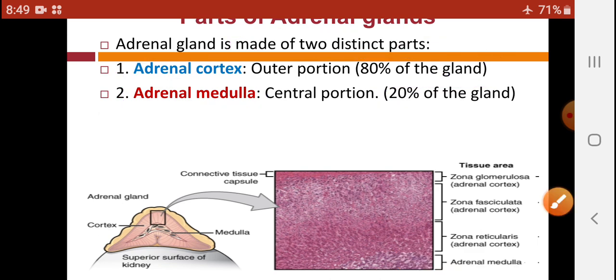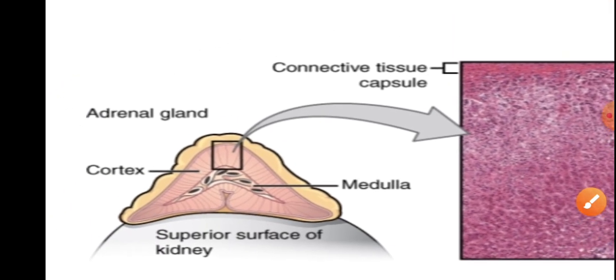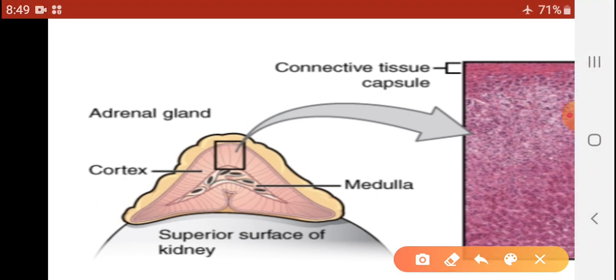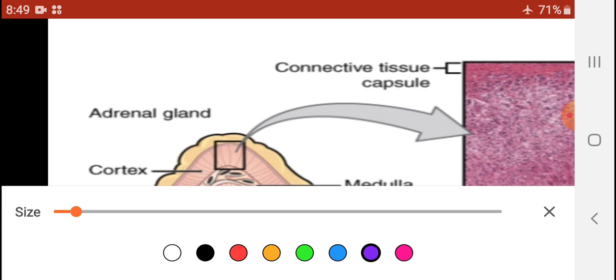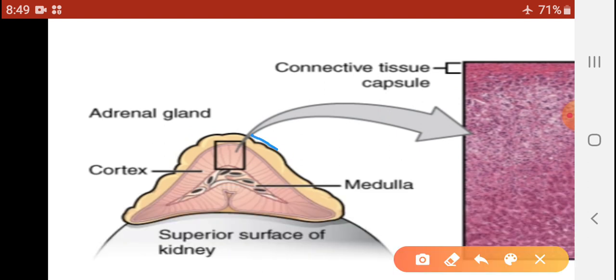So let us see in the diagram. Here is the adrenal gland. The outermost covering of the adrenal gland is a connective tissue capsule. Yes, we will use different colors for that. So this one is the connective tissue capsule.